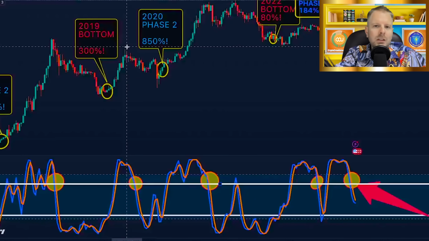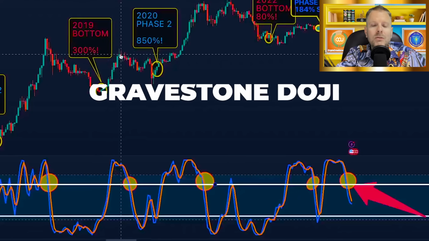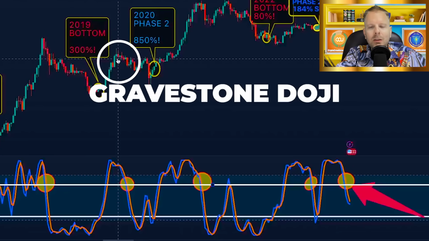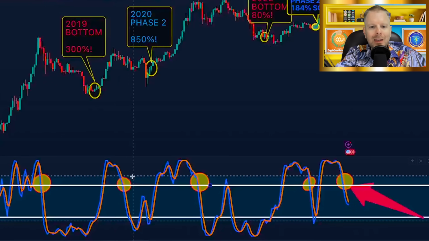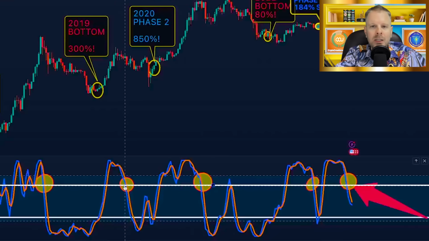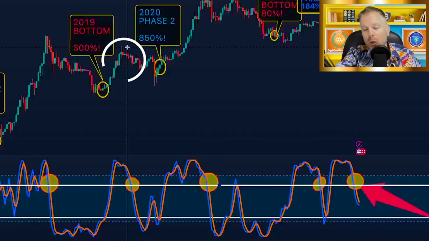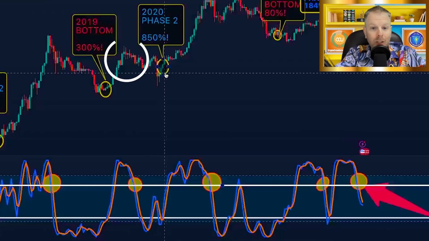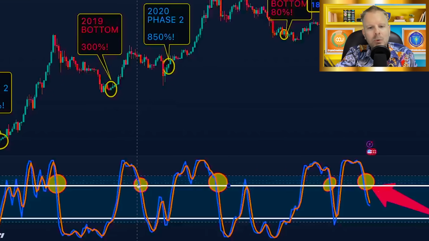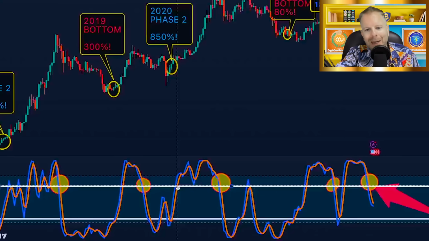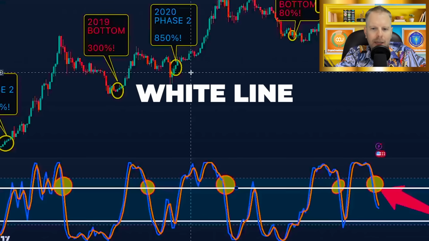It was ridiculously unhealthy. And those of you who follow my channel back there, we had a gravestone doji at the top of here on the weekly chart, which we called out. We called that top at 14K, not knowing this pattern that plays out every single time. At that 14K top, the market needed a reset. We actually double bottomed. It was during the COVID period, which was very, very healthy. And we came back out and rocked back above this white line, and we went absolutely parabolic after that.